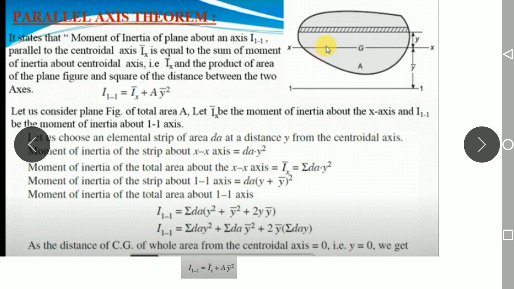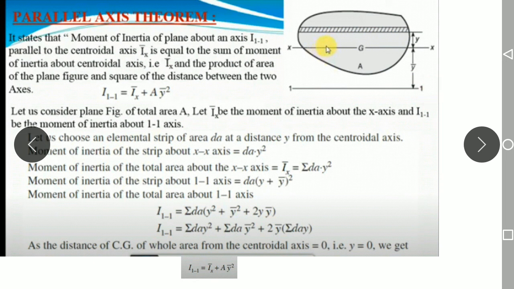Let us consider a plane figure which has a total area A. Ix bar is the moment of inertia about the centroidal axis. Be clear with the notation: Ix bar is the moment of inertia of the plane figure with respect to the centroidal axis. The moment of inertia about the other axis, 1 1, is denoted by I11.